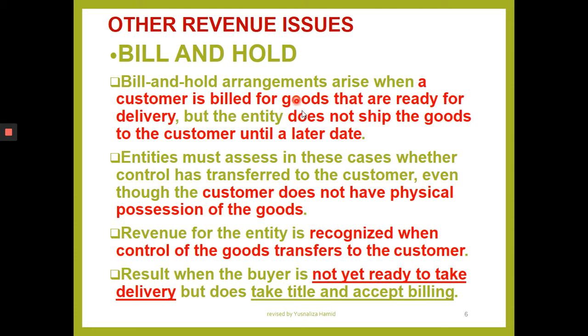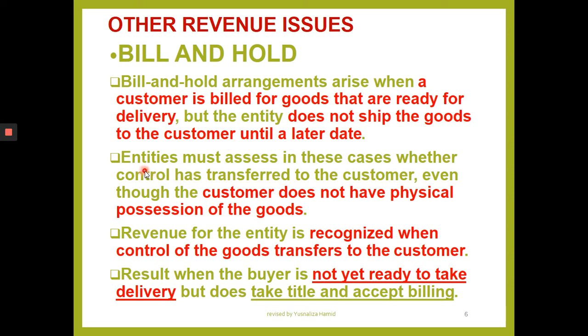Goods are ready for delivery. Customer is being billed for the goods. But the goods are not being delivered because the customer is not yet ready to take the delivery. It will be delivered at a later date as agreed by the customer. So the entity will not ship the goods to the customer until a later date.